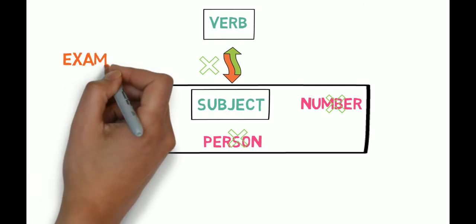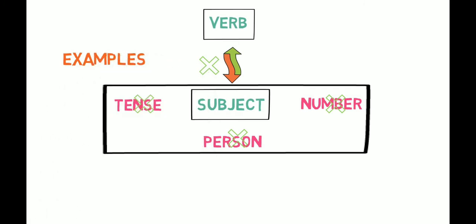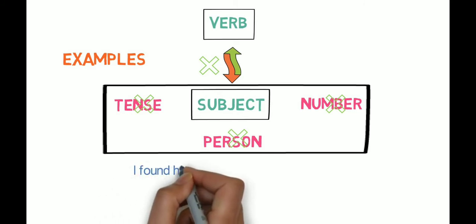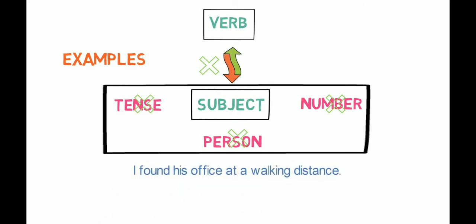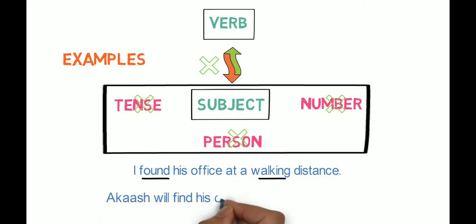First, let's understand it with an example. Then we will understand their role in the sentence. I found his office at a walking distance. Here the subject is in singular form and the sentence is in past form. There are two verbs here, found and walking. Let's look into another example. Akash will find his office at a walking distance.